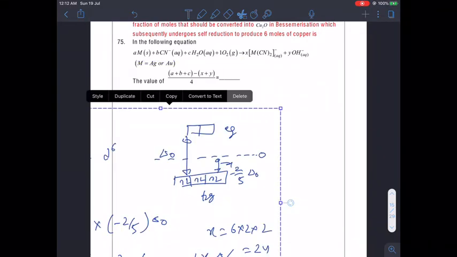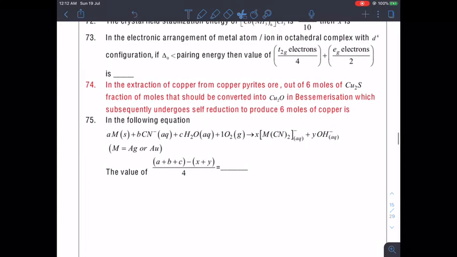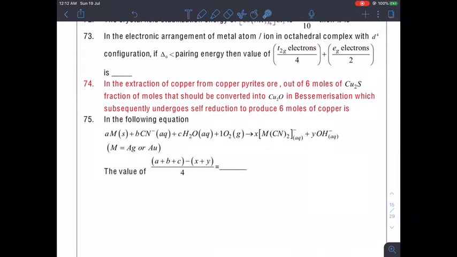Now, moving to the next question, and that is question number 73. Now, in the electronic arrangement of the metal or metal ion in an octahedral complex with D4, if delta O is quite less as compared to pairing energy. Okay. So, number one point is it is octahedral.